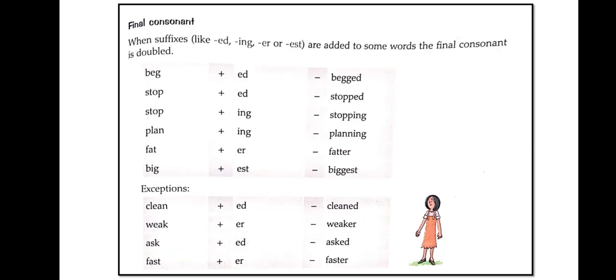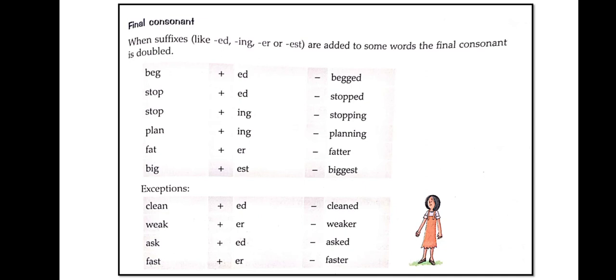Final consonant. When suffixes like ed, ing, er or est are added to some words, the final consonant is doubled. So when we add suffixes like ed, ing, er or est to some words, the final consonant is doubled. For example, beg plus ed, begged. Stop plus ed, stopped.